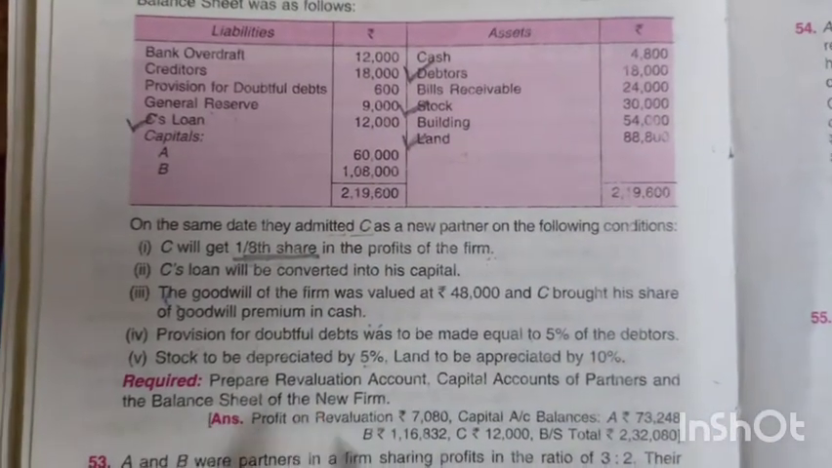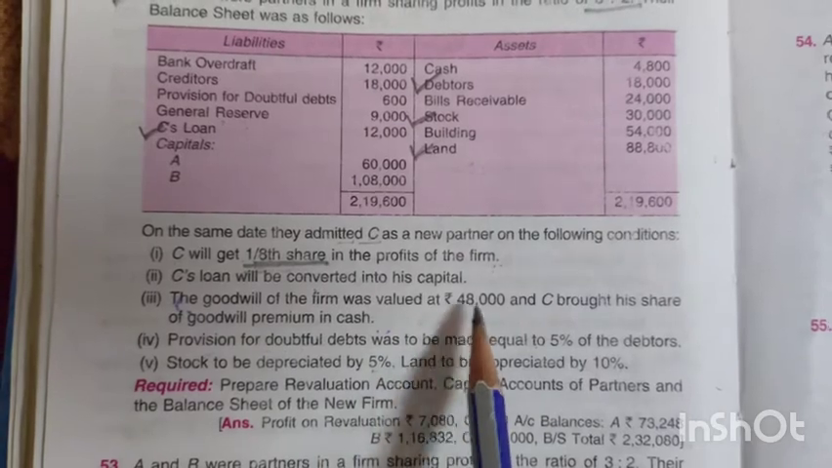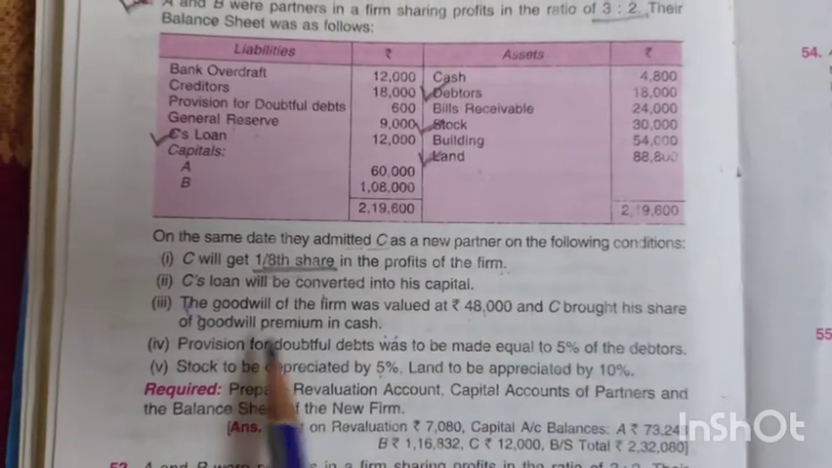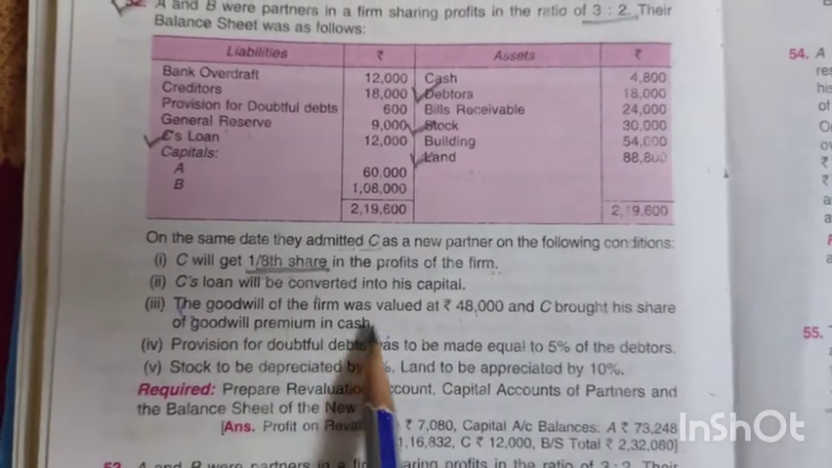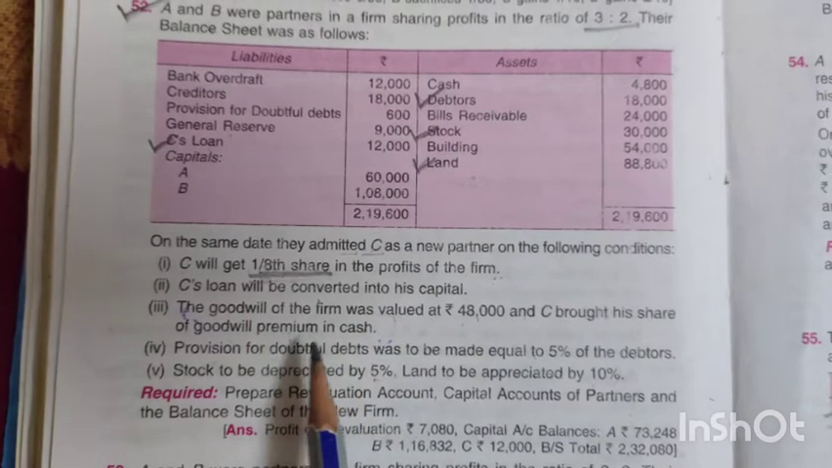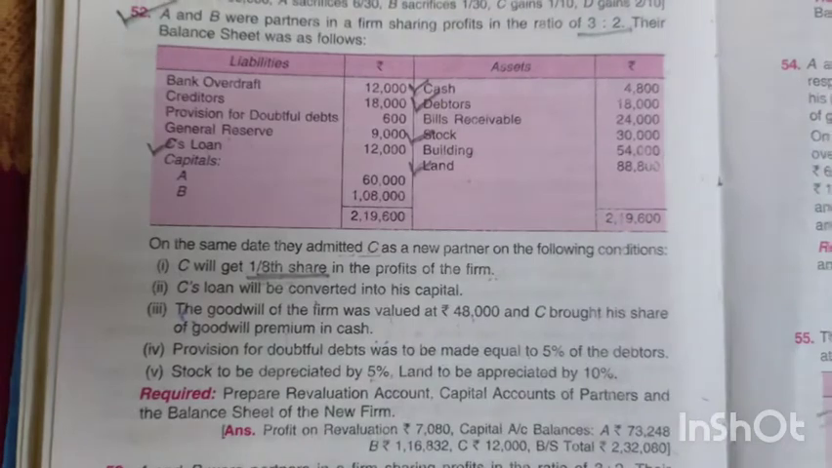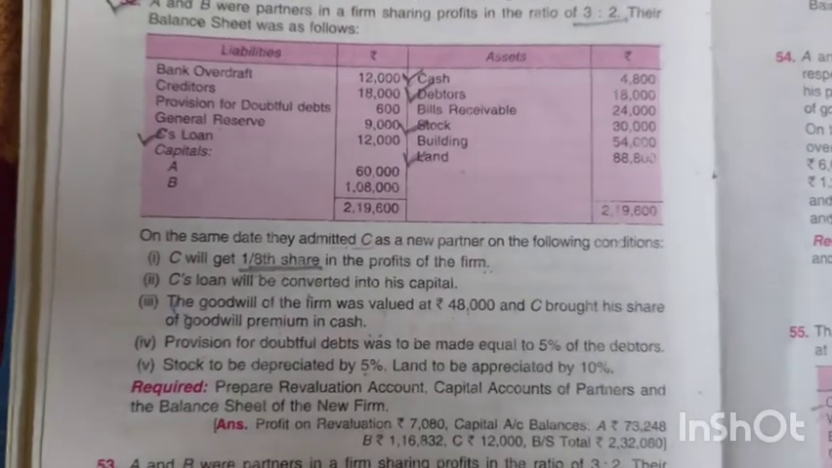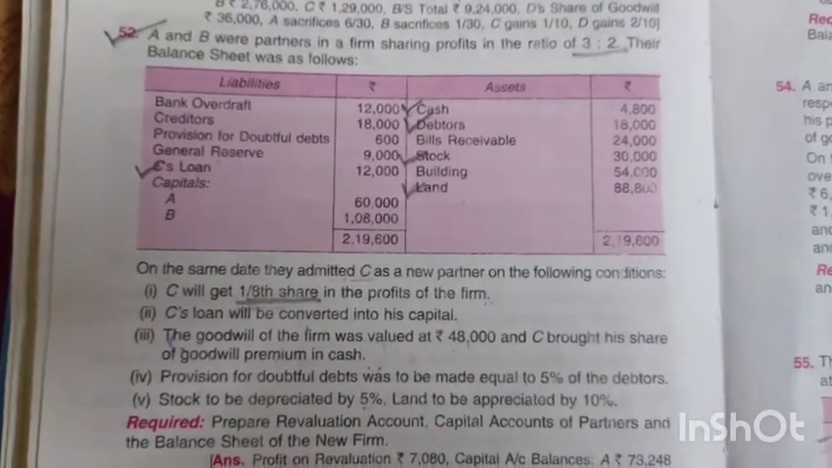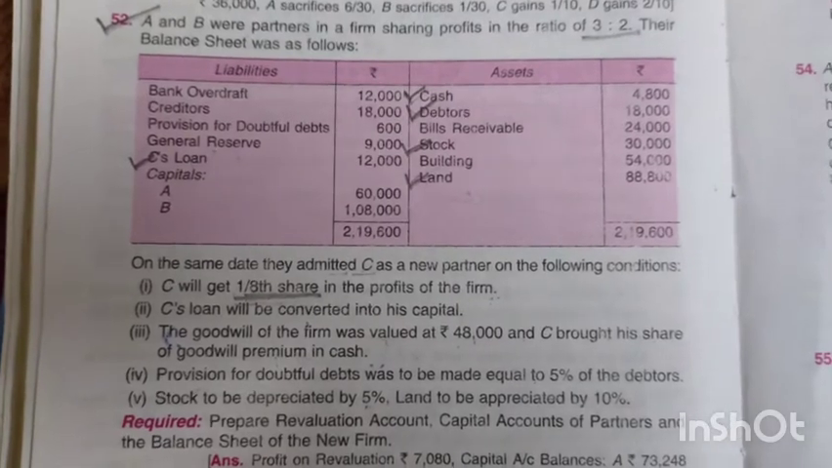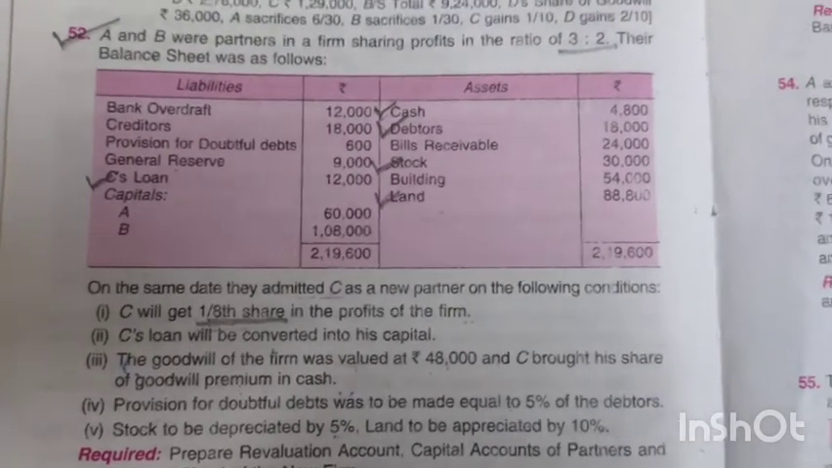Now the goodwill of the firm was valued at 48,000 and C brought his share of goodwill premium in cash. That means goodwill was brought in the form of cash. So obviously cash will also have adjustment. So after marking the adjustment, the next thing that we need to do is calculating the sacrificing ratio.